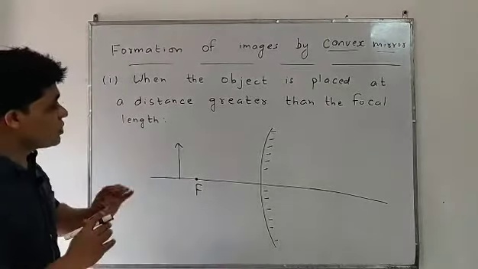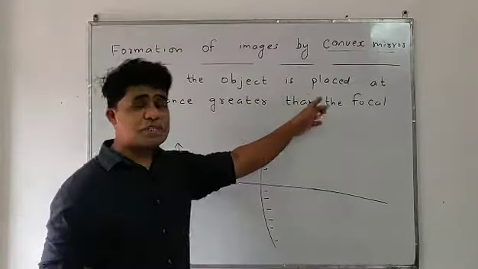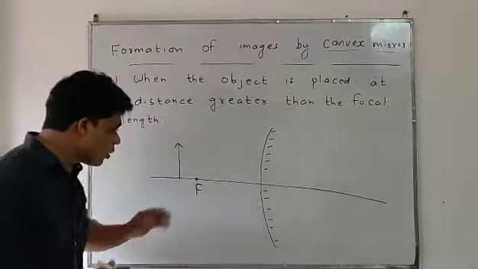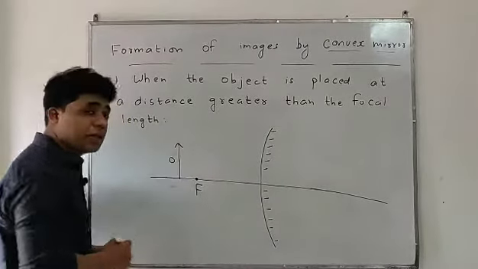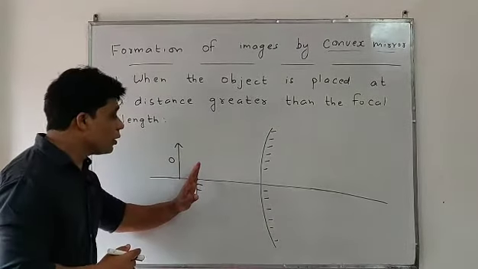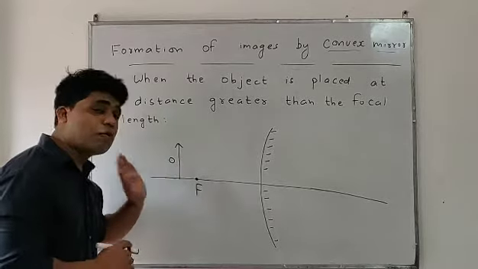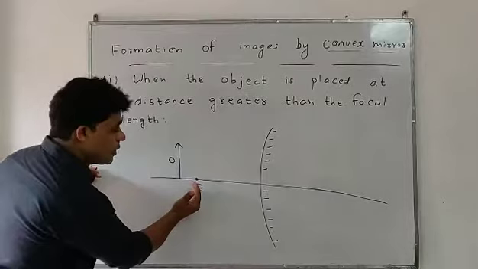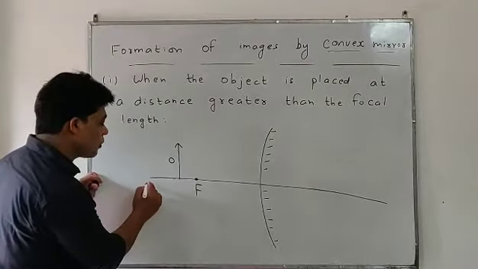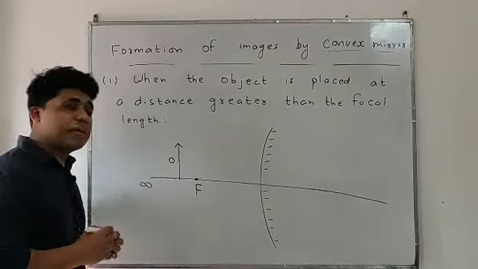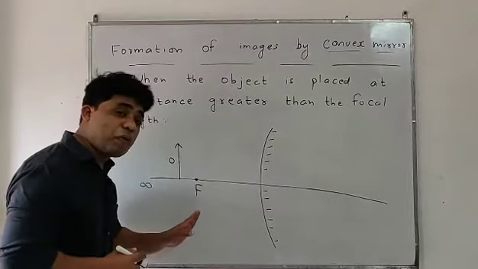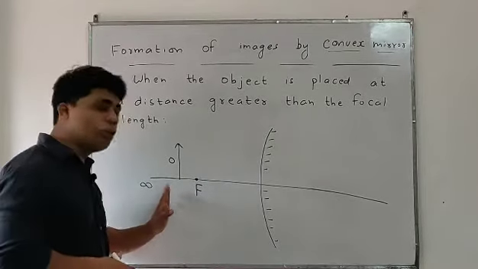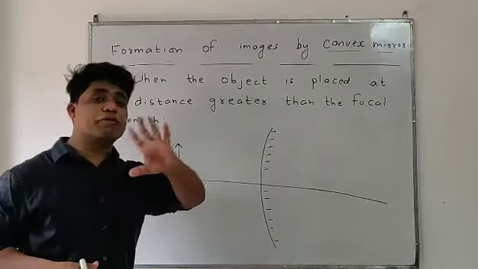Our first case is when the object is placed at a distance greater than the focal length, that is, beyond the focal length. We can also say the object is placed between the principal focus and infinity.